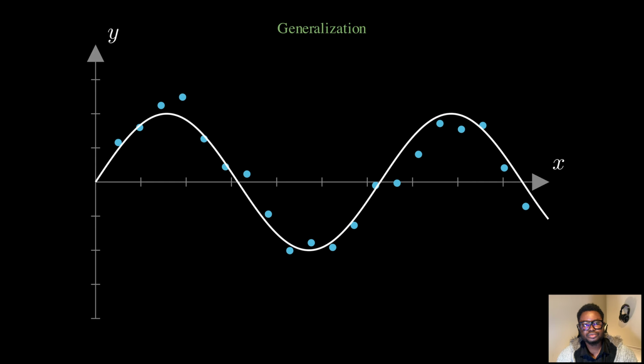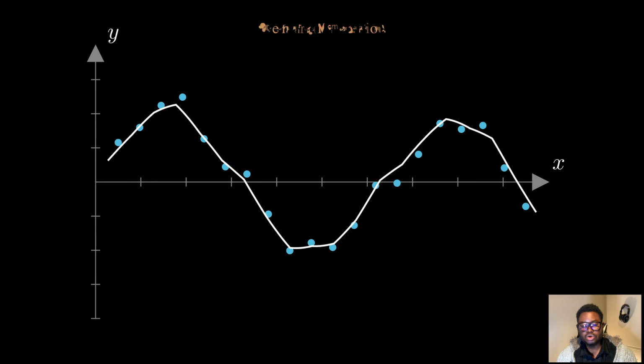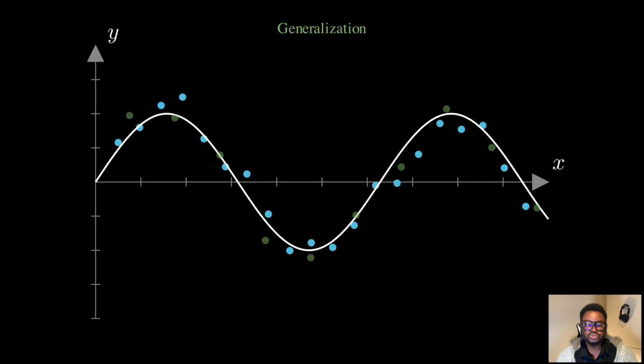And here's the proof. Let me reveal some data that our model has never seen before. That is our test set. These are new observations, shown here in green with reduced opacity.